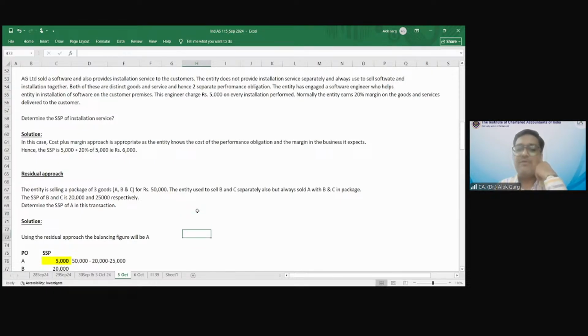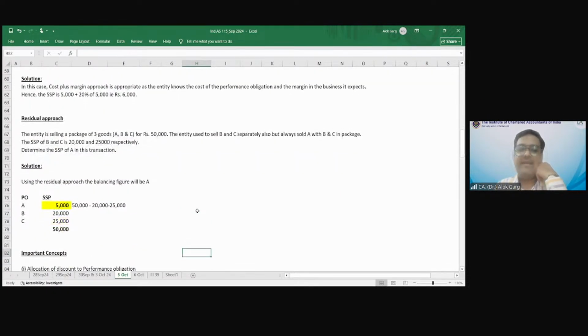Using the residual approach, the balancing figure will be A. B is 20,000, C is 25,000, total is 50,000. So this will be 5,000. 50,000 minus 20,000 minus 25,000, right?